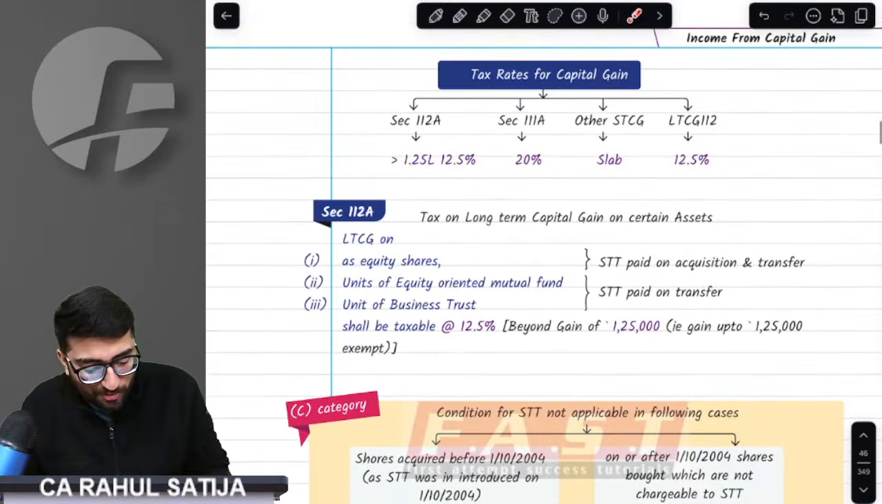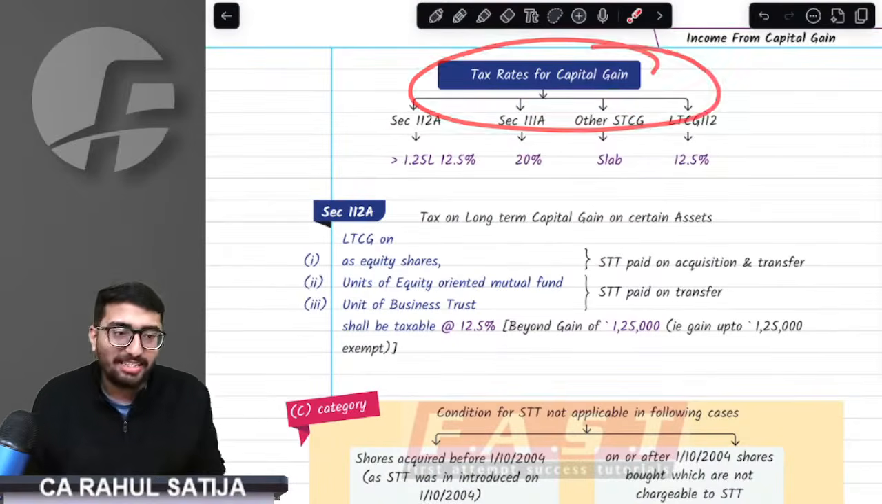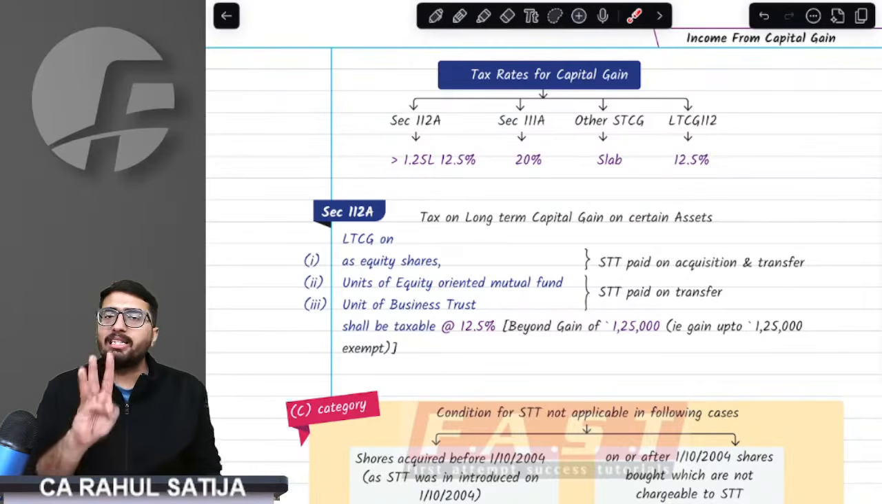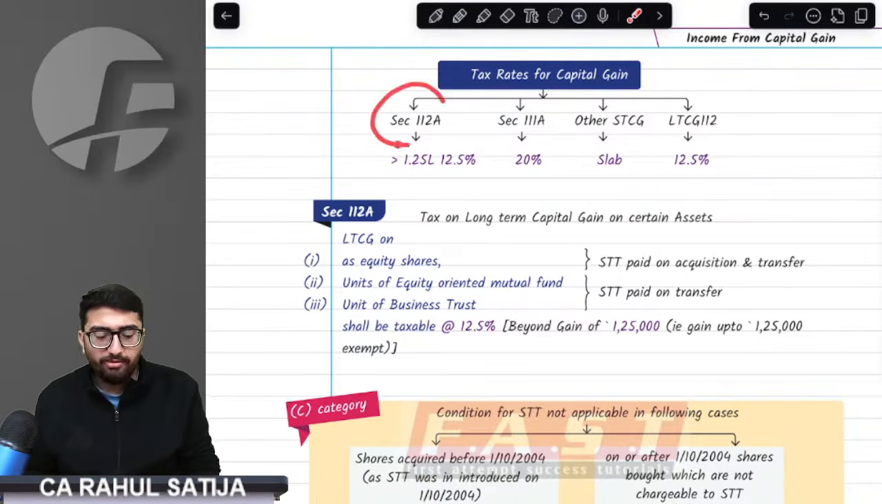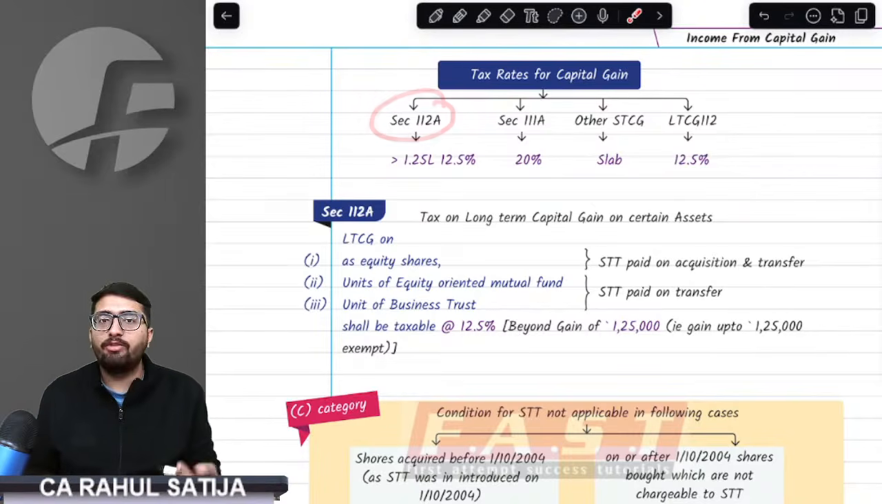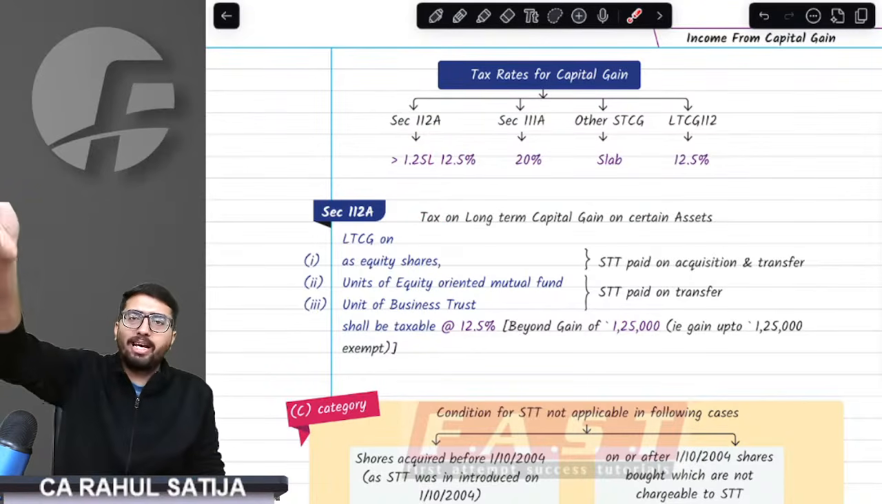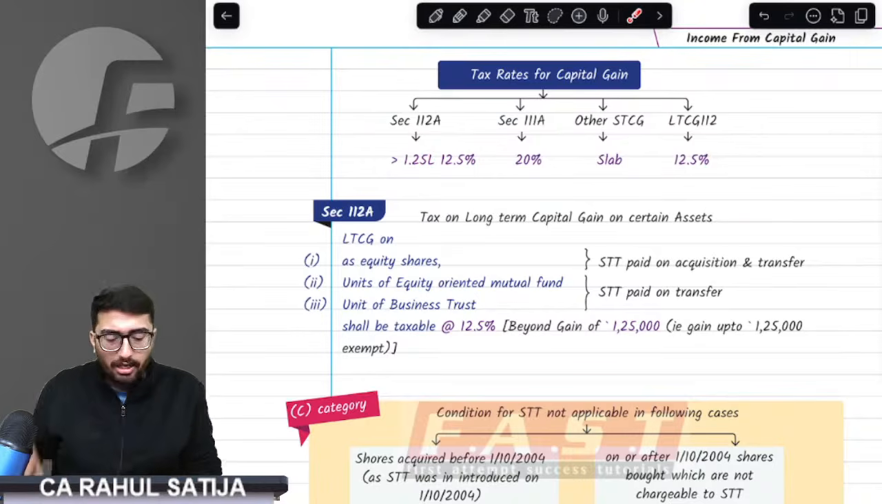Okay. Now, what are the tax rates? Understand this thing very carefully. This is the most important portion of the chapter, and this will be used in the entire syllabus. We have basically three sections. First of all is section 112A, in which whenever we have any securities referred under 112A, it is taxed at the rate of 12.5% over 1.25 lakh. Up to 1.25 lakh, no taxes charged. Over 1.25 lakh, 12.5% taxes charged.